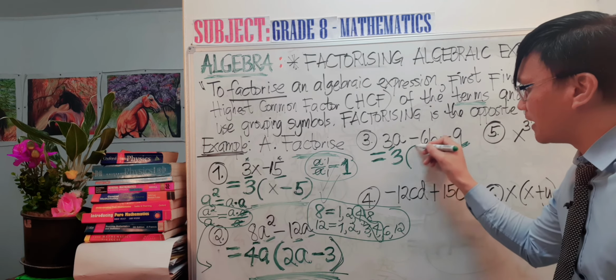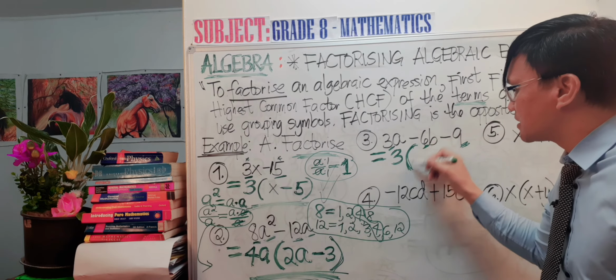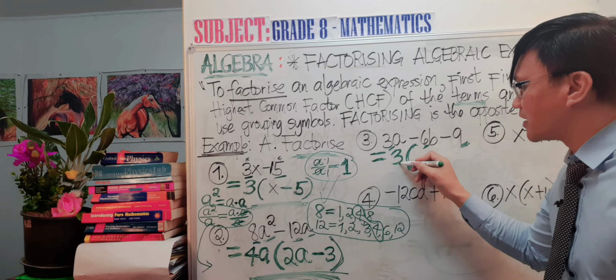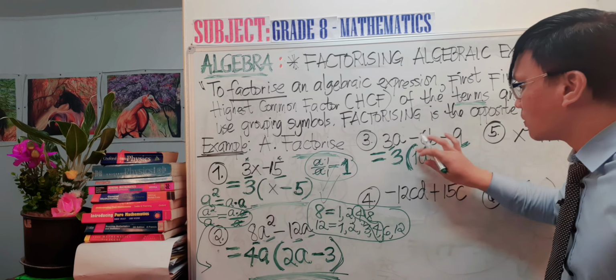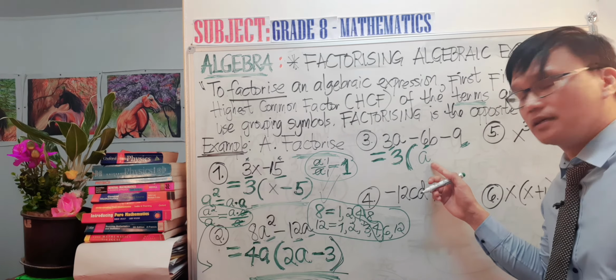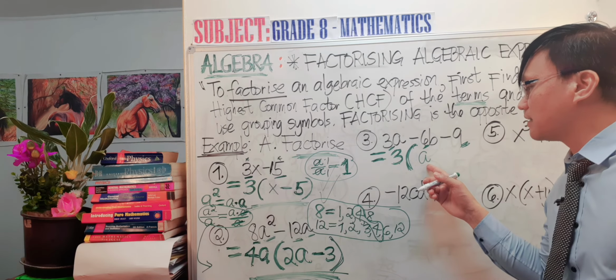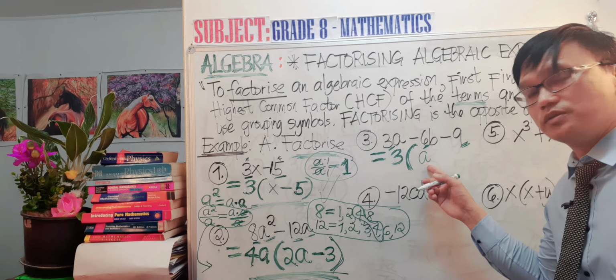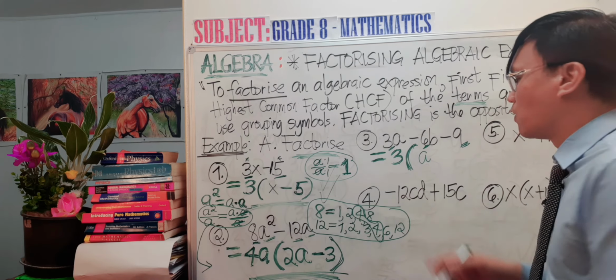So we have now the brackets, the parentheses. Now we have 3 divided by 3, that is 1, 1A, or simply without the 1. Because again, like what I've said, any literal coefficient that stands alone is understood to have a numerical coefficient of 1.